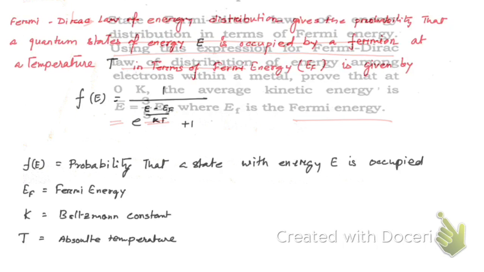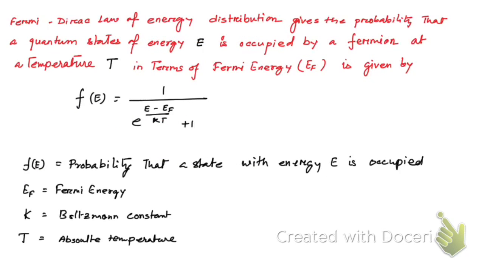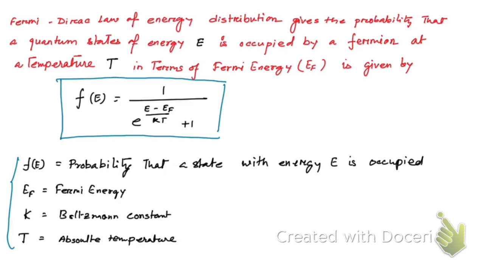So now let's start. The Fermi-Dirac law of energy distribution is given by this relation, okay? And these are the meanings of the terms used in the relation, okay? Now we are to prove that the average kinetic energy, or it can be written this way using this symbol as well, is 3 by 5 times the Fermi energy, okay? We are to prove this one.